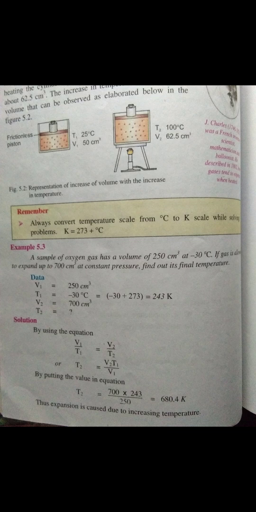we have to find, as it is mentioned in the statement. So we have equation V1 over T1 is equal to V2 over T2. We have to find T2. T2 is equal to V2 T1 over V1. By putting the values we will find out the answer, that is 680.4 Kelvin. Thus expansion is caused due to increase in temperature.